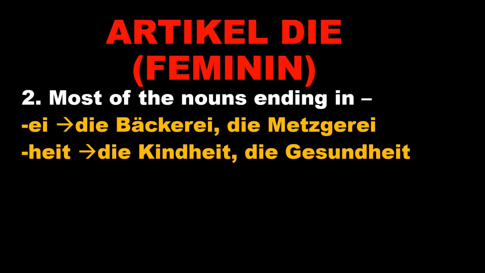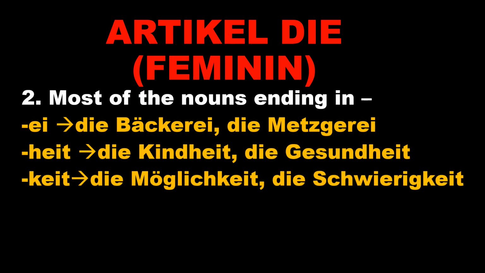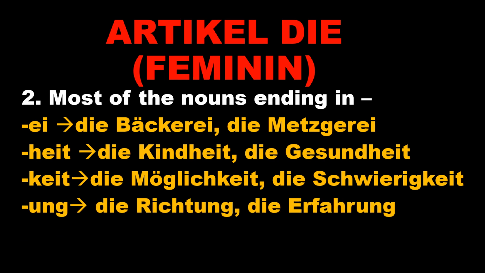When the noun is ending with H-E-I-T, then the article will be die: die Kindheit, die Gesundheit. Next one is KEIT, K-E-I-T: die Möglichkeit, the possibility, die Schwierigkeit, the difficulty.